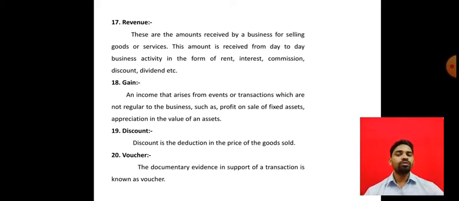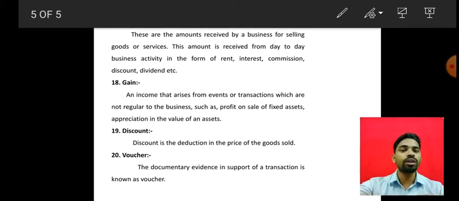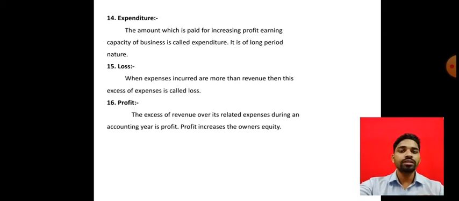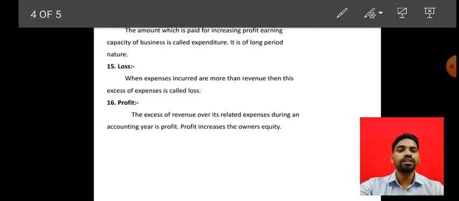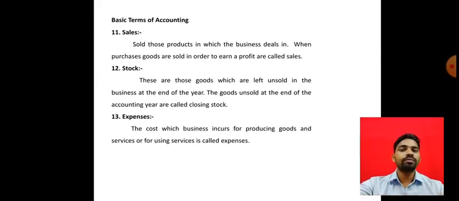I hope all of you understand these concepts: what you mean by voucher, discount, gain, revenue, expenditure, loss, profit, as well as sales, stock, expenses. If you did not understand from the earlier lecture or this lecture, you can contact me. Okay.